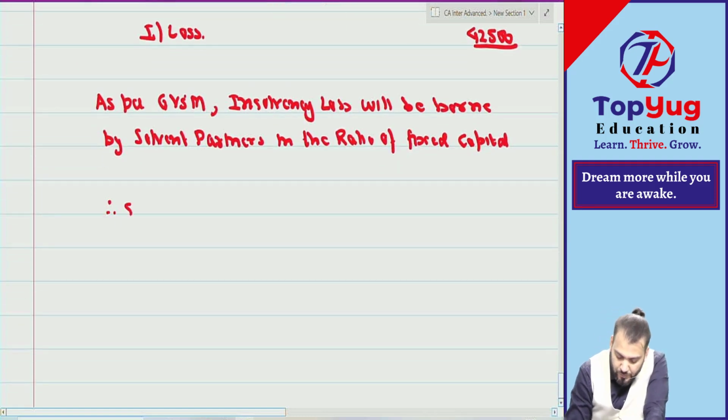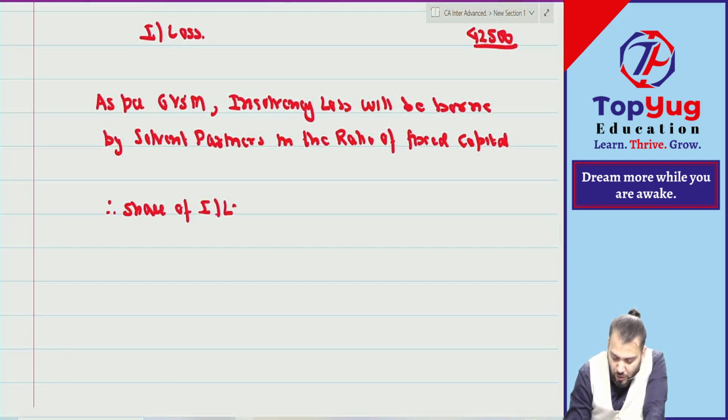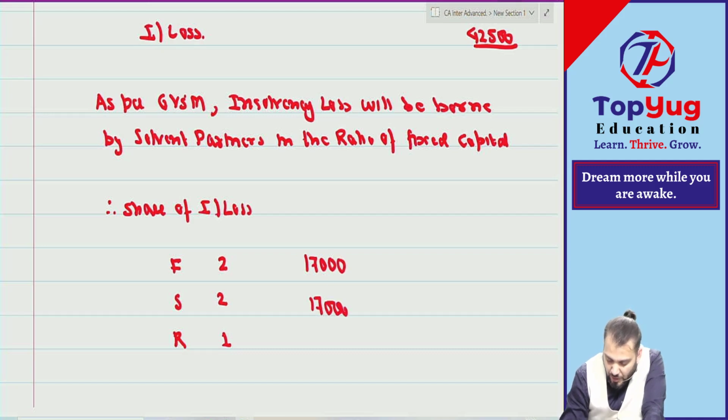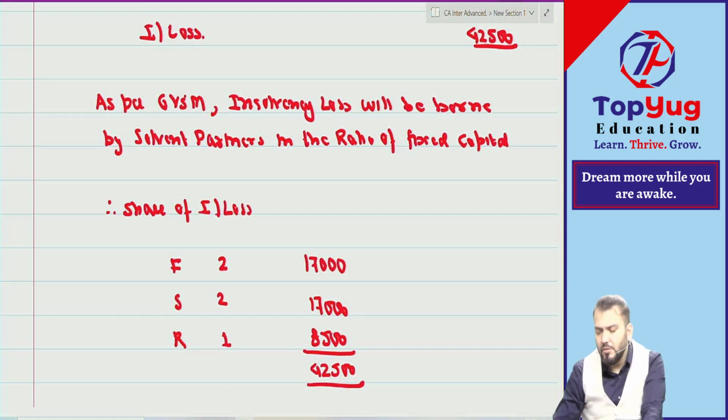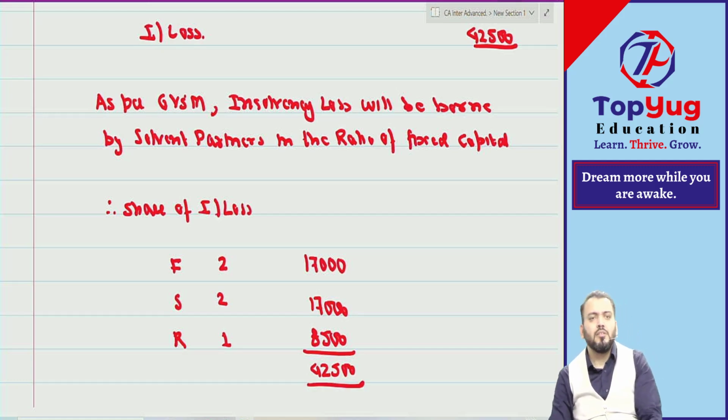Therefore, share of insolvency loss for FSR in 2:2:1 is how much? 17,000, 17,000 and 8,500. Understood? This is just the given writing, that we have applied Garner versus Murray and taken the fixed capital ratio. Understood? Super easy.